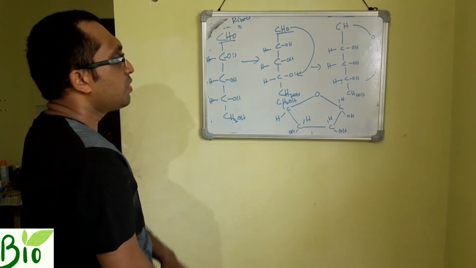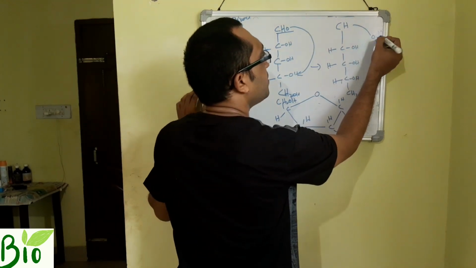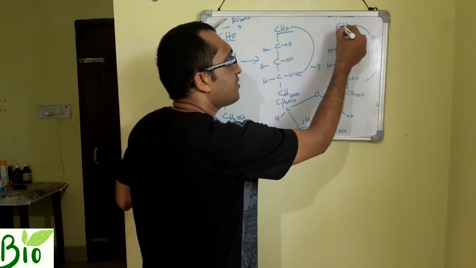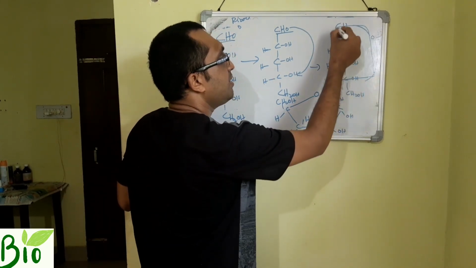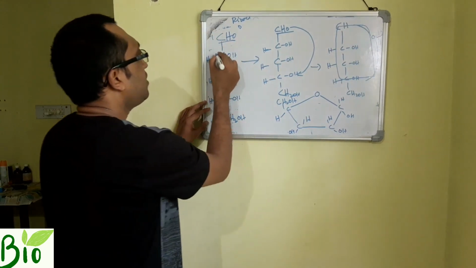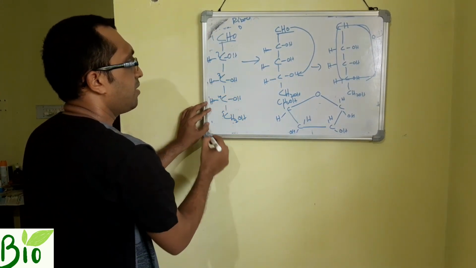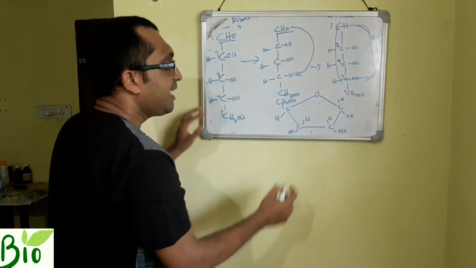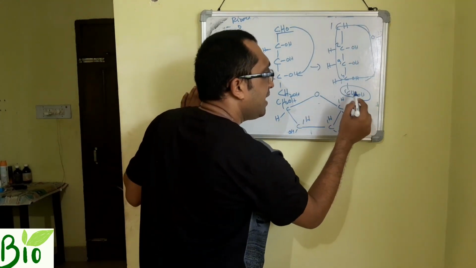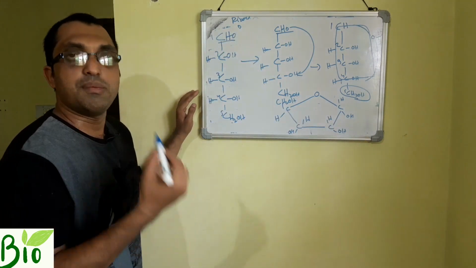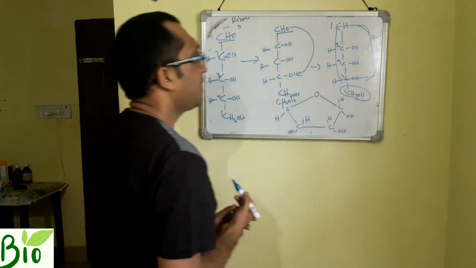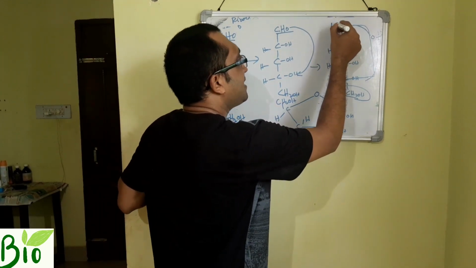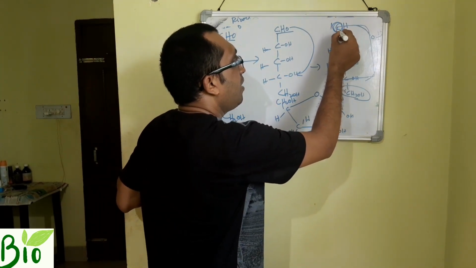So what happens? The oxygen moves there, and now this is a ring structure. In this ring, suppose this is the 1, 2, 3, 4, 5 carbon. See, the number 5 carbon is outside the ring. What is attached to carbon number 1?